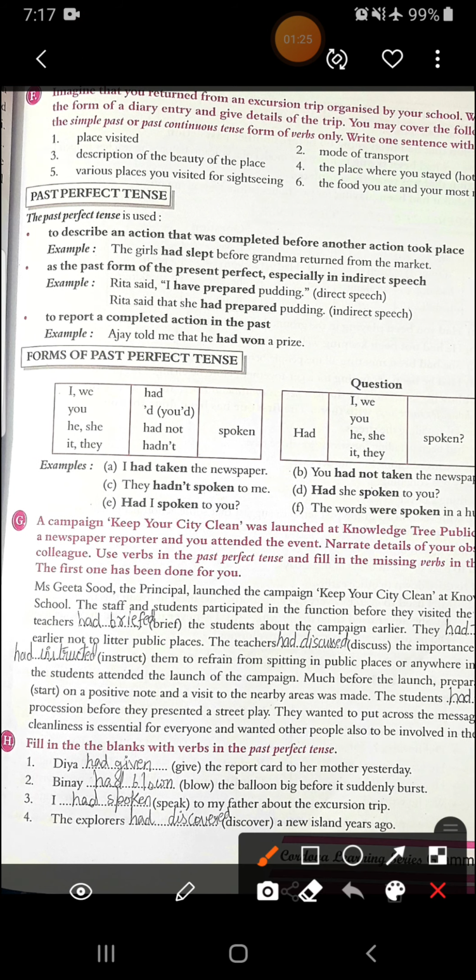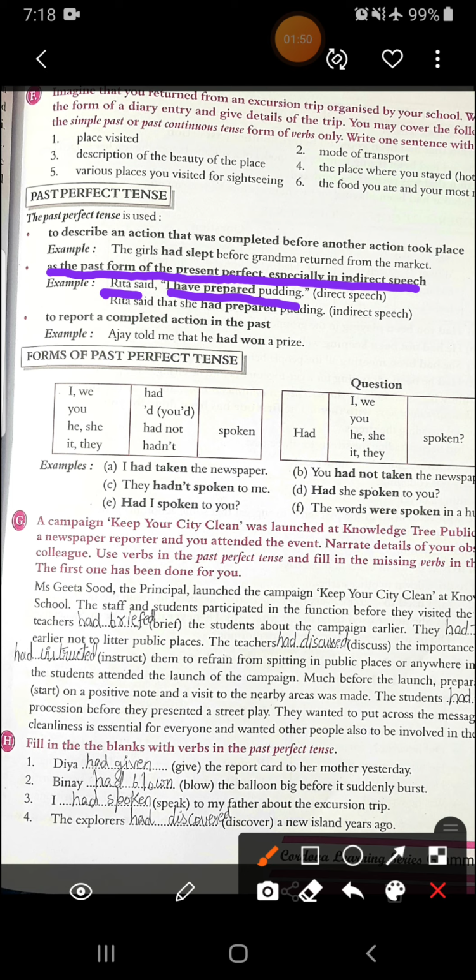Now see the second usage. As the past form of the present perfect, especially in indirect speech. We will read this chapter after some days, direct and indirect speech. See, the past form of present perfect in indirect speech, there also we use past perfect tense. See, example, Rita said, I have prepared pudding.